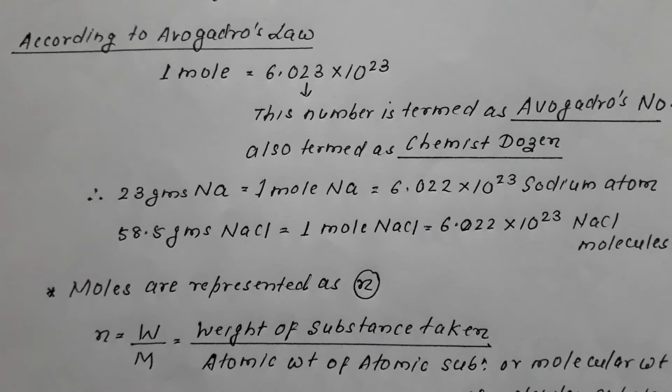What is M? It can be the atomic weight of atomic substances, or the molecular weight in the case of molecular substances. So mole is represented by N. N is equal to W by M, where W is the weight taken and M is the atomic mass or the molecular mass.